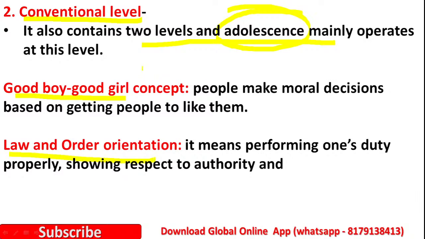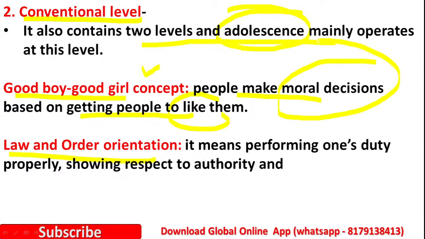Good boy good girl concept means people make moral decisions based on getting people to like them. People want to be liked by others, so they do good things and take good moral decisions. Law and order orientation means performing one's duty properly, showing respect to authority, etc.